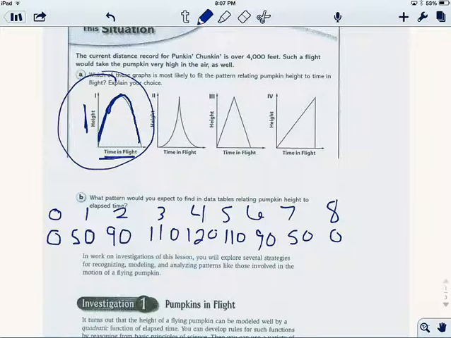So we see that it's gaining height fast in the beginning. So in this section here, it's gaining height fast. Then it slows down till it hits its peak. It starts to fall slowly, and then as it gets closer to the ground, it falls faster and faster. So that's what we expect the data table to look like.